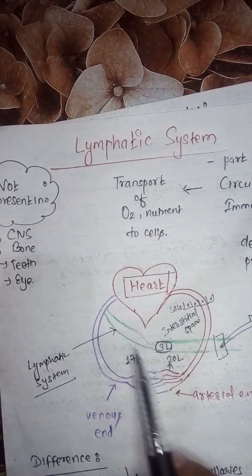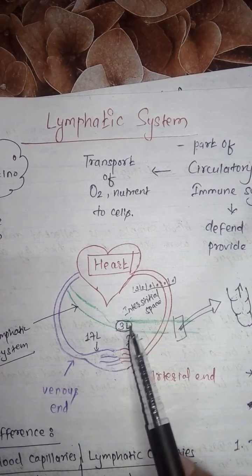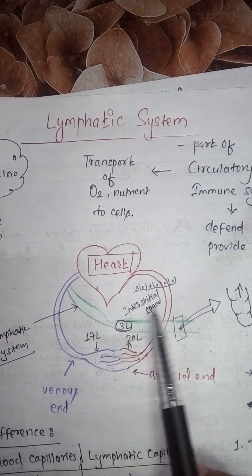Summary of the lymphatic system. If the lymphatic system is not present here, a lot of tissue fluid will accumulate. The condition will be like that of waterlogging, and swelling may occur.